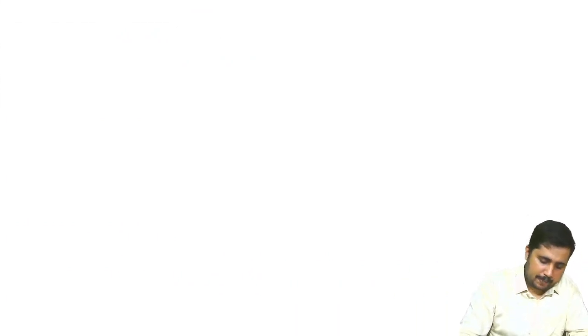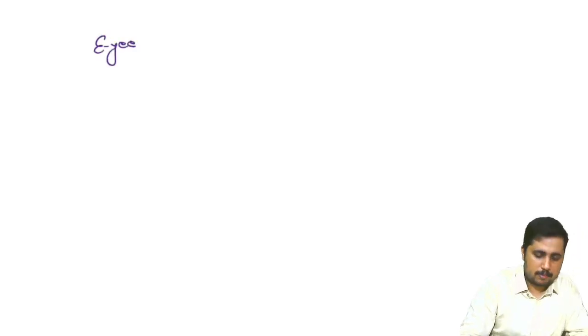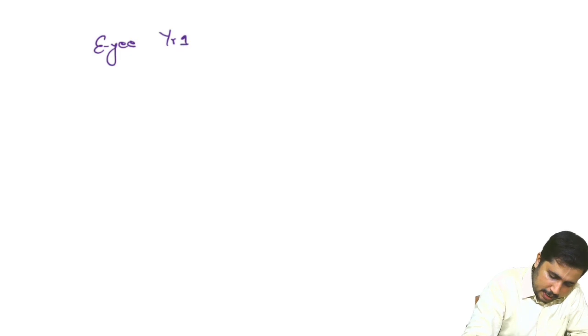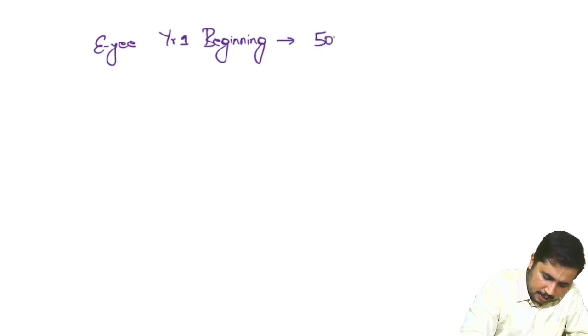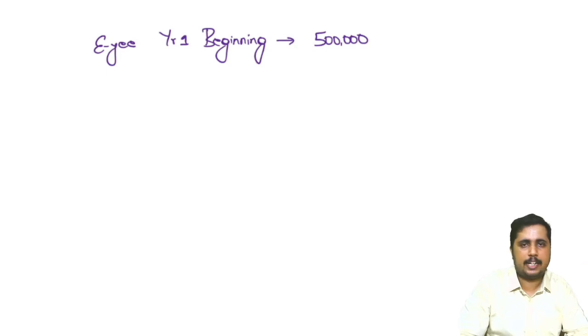Let's assume that there is an employee. He has joined my company. So let's say year 1 beginning. In this year 1 beginning, the salary which I have decided, let's assume that it is 5 lakh. 5 lakh is the salary I have decided.